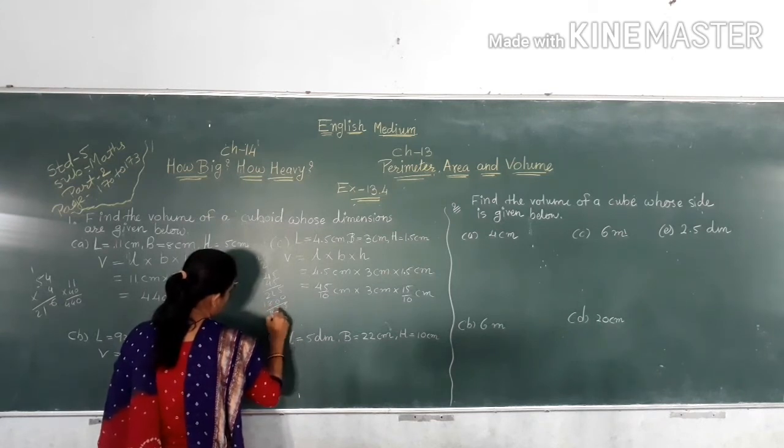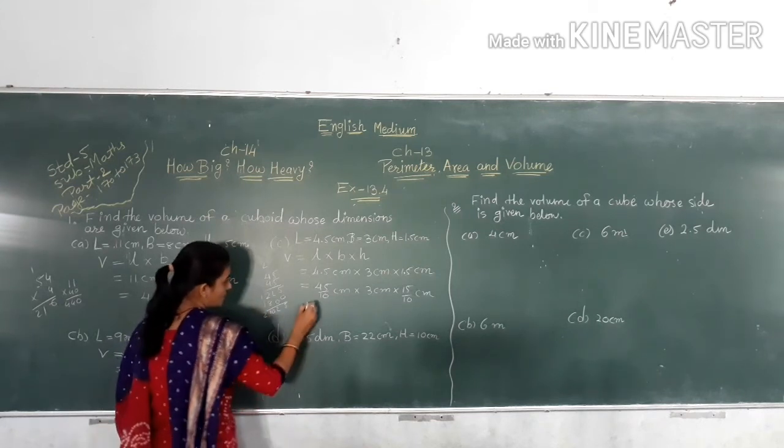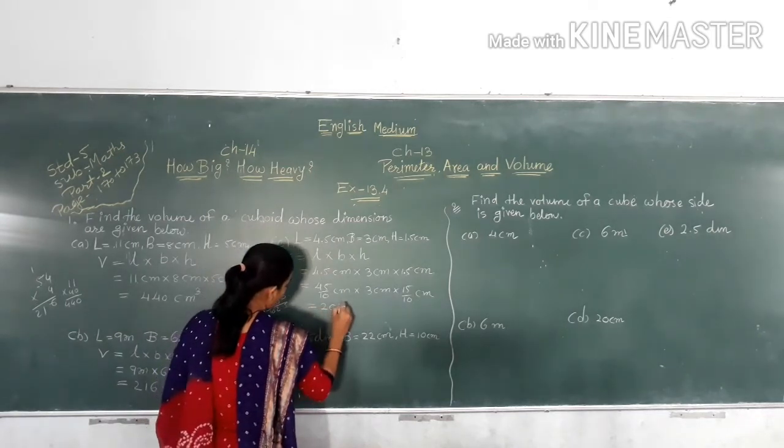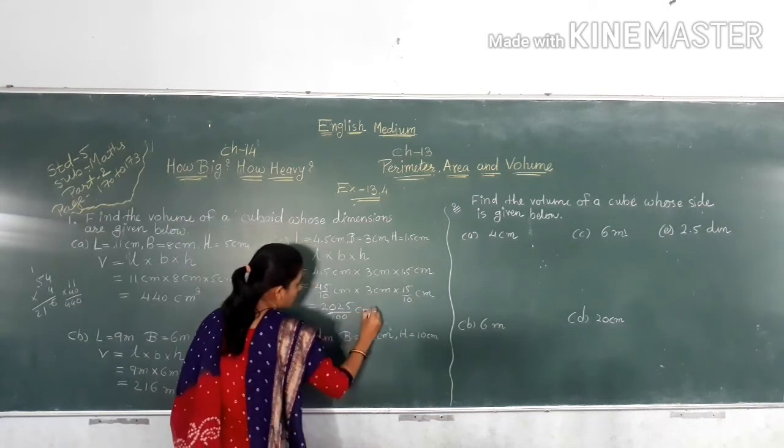So our answer is 2025 out of 100 centimeter cube.